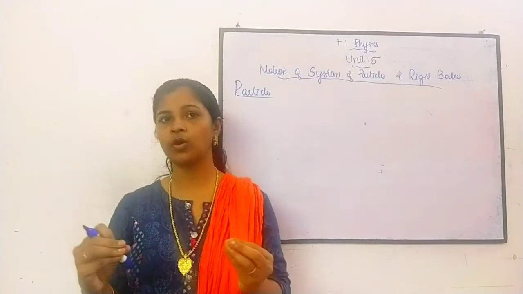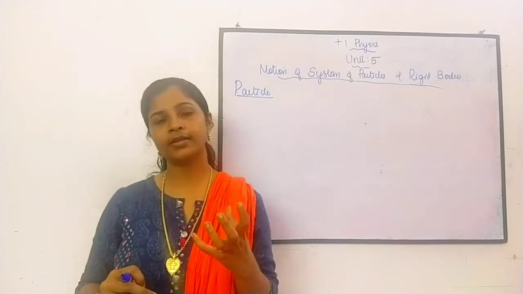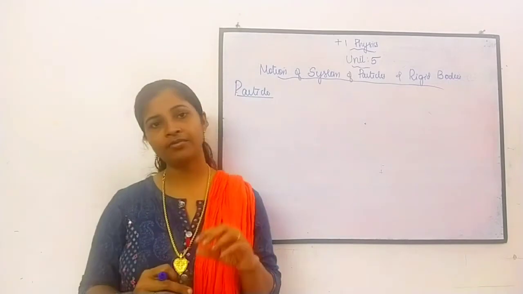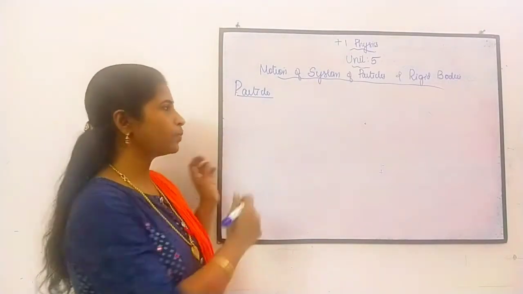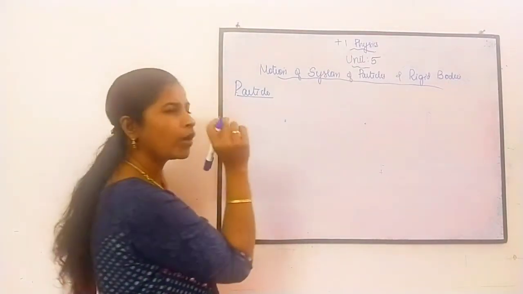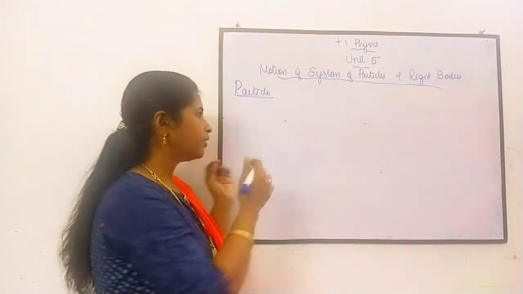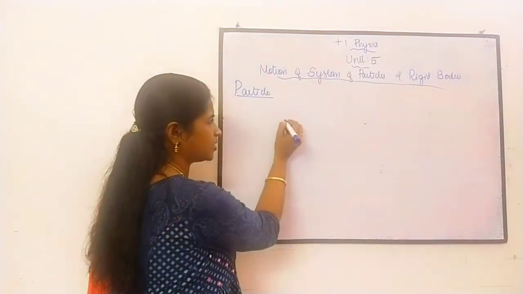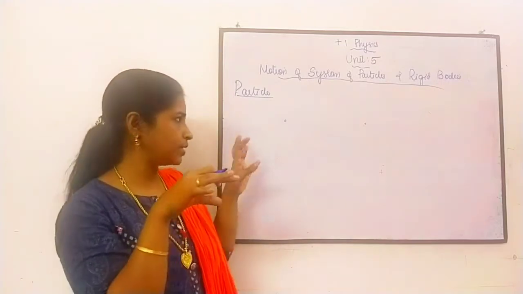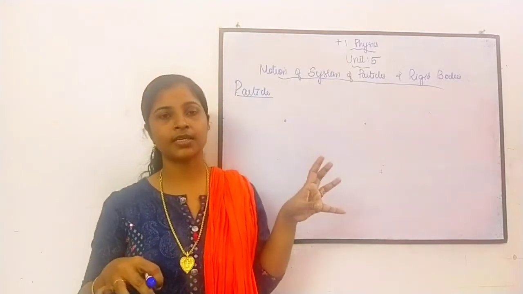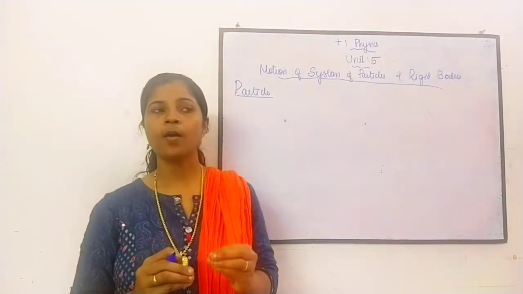So each and every body is made up of so many particles, and we can consider these particles as point masses, a tiny point. We cannot measure it exactly, the size and the shape. Such a thing we call a particle.